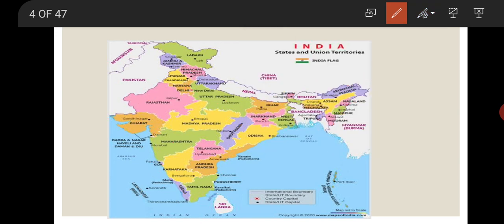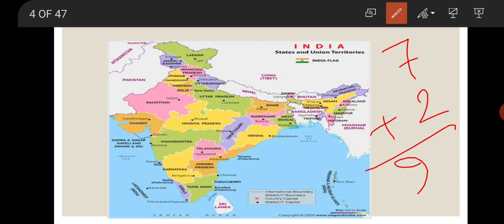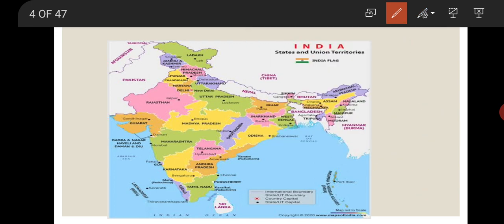Now students, in 2019 during the month of October, 2 new UTs were created, and before that there were total 7 UTs in India. So what should be the total number of UTs? 7 plus 2, 9. But today, total 8 UTs are in India. Why? Because Dadra and Nagar Haveli and Daman and Diu, they are merged. So, there are total 8 UTs.